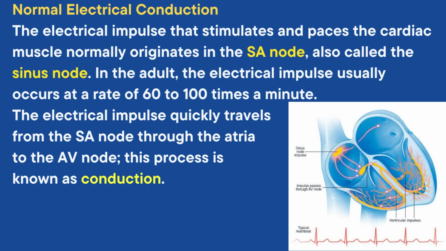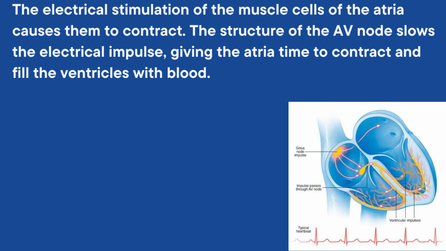The electrical impulse that stimulates and paces the cardiac muscle normally originates in the SA node, also called the sinus node. In the adult, the electrical impulse usually occurs at the rate of 60 to 100 times a minute. The electrical impulse quickly travels from the SA node through the atria to the AV node. This process is known as conduction. The electrical stimulation of the muscle cells of the atria causes them to contract.